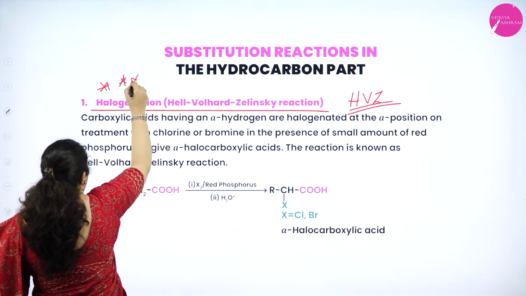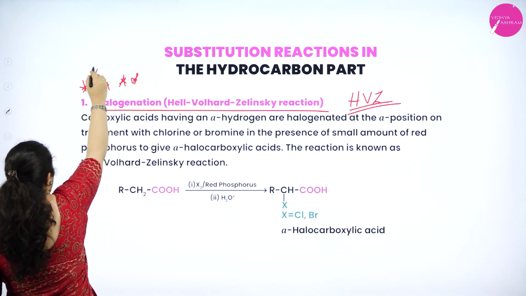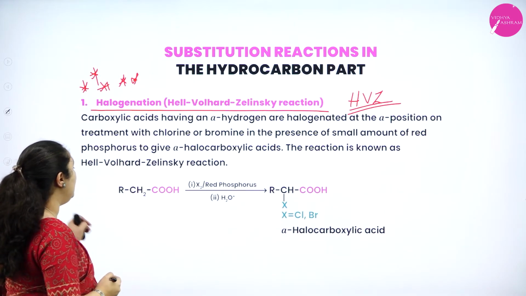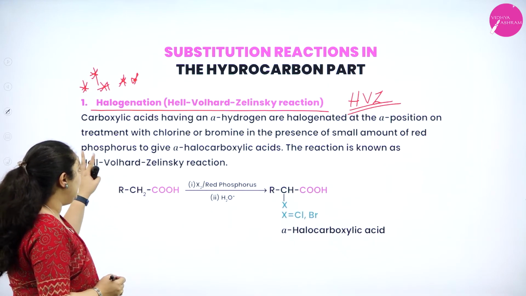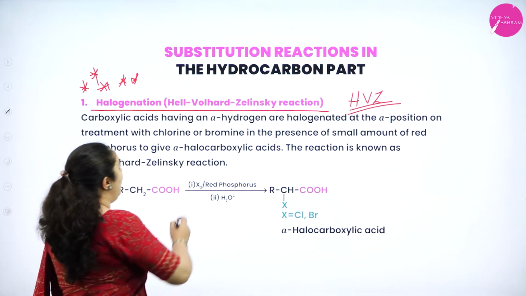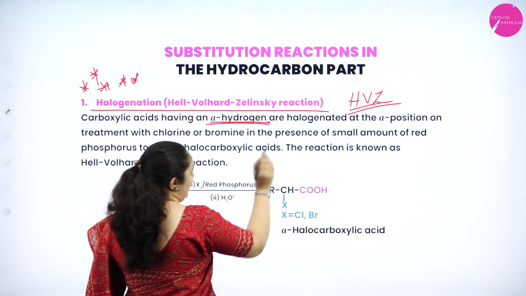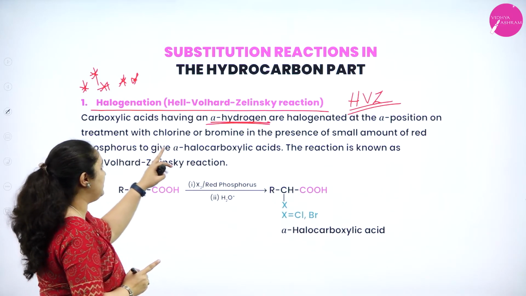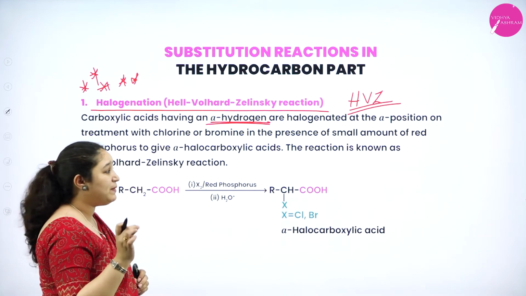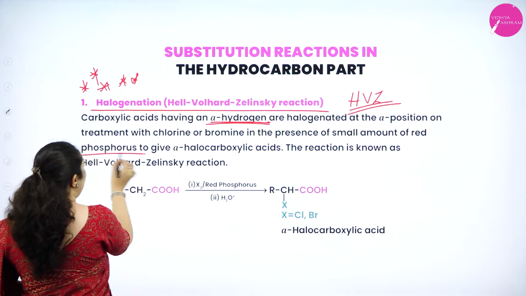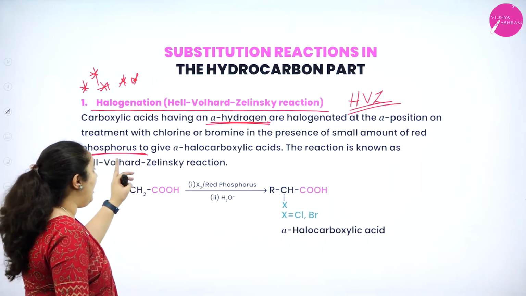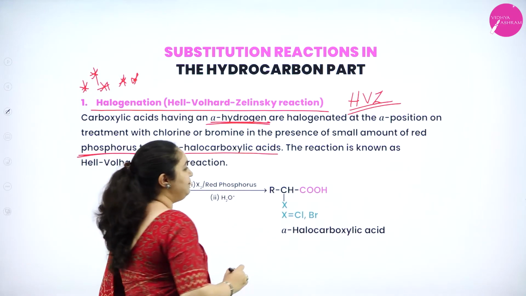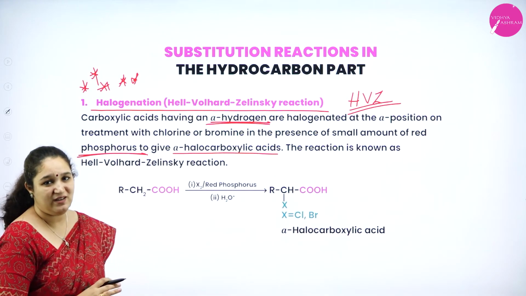Many times they have asked this in the previous paper. It is very important. Here the carboxylic acids having alpha hydrogen are halogenated at the alpha position on treatment with chlorine or bromine in the presence of a small amount of red phosphorus, giving alpha halocarboxylic acids. This is known as HVZ reaction.